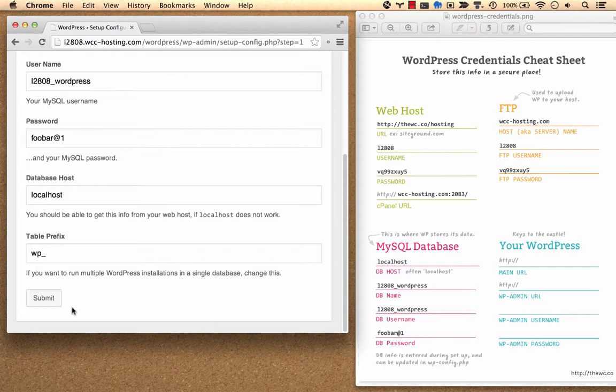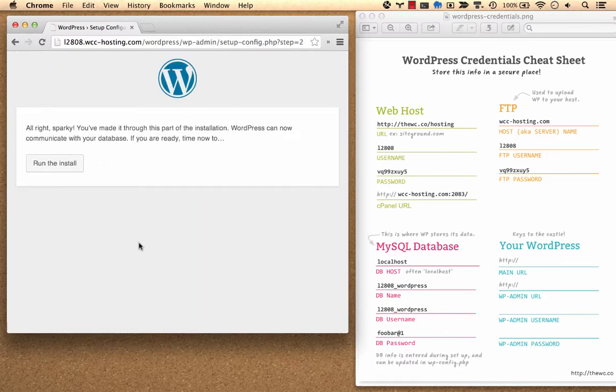Finally, WordPress is going to create some tables in the database, so it wants to know what to prefix the table names with. We'll stick with the default wp_, but if you had multiple installs of WordPress on the same database server, you might want to change this prefix to something else. When we submit this page, WordPress will test the connection to the database to make sure our credentials are working. If all went well, you'll get this success page. Go ahead and click Run the install.